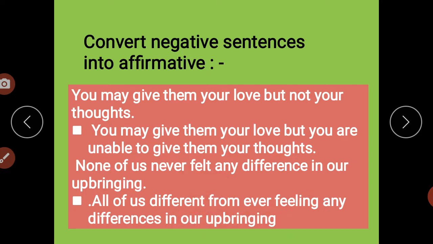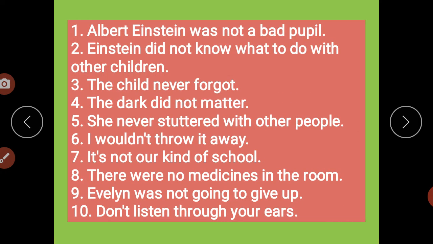Then after, the rest of the sentence will be the same. And then at the last we have the 10 sentences. Albert Einstein was not a bad pupil. So simple answer, Albert Einstein was a good pupil. Right, the dark did not matter. The dark hardly any matters. Okay, got it?